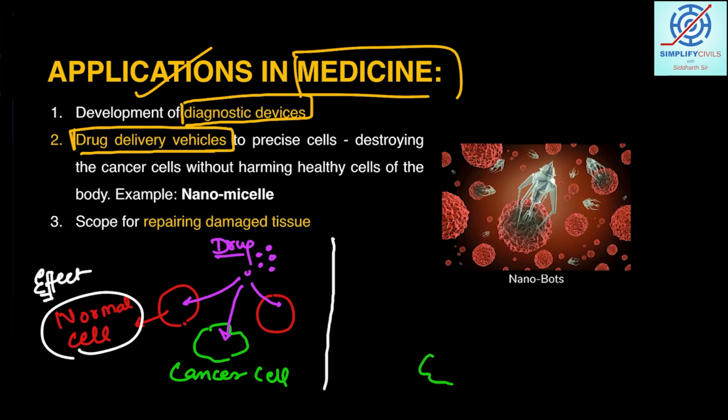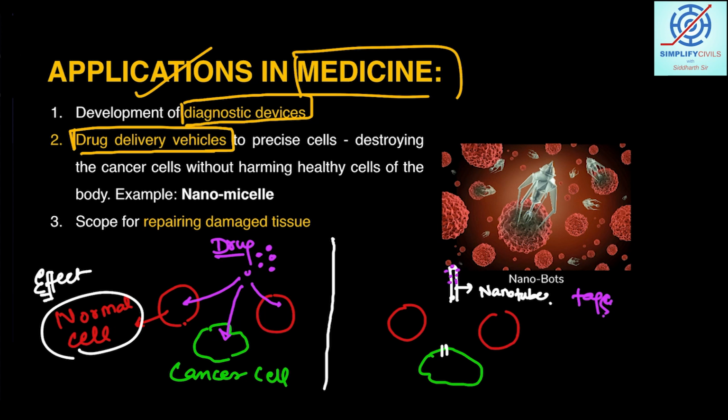Students, again I am making the same diagram. This is a cancer cell, these are normal cells. There would be some kind of receptors on the cancerous cells, and if we take carbon nanotubes, we can tag chemicals on these nanotubes.